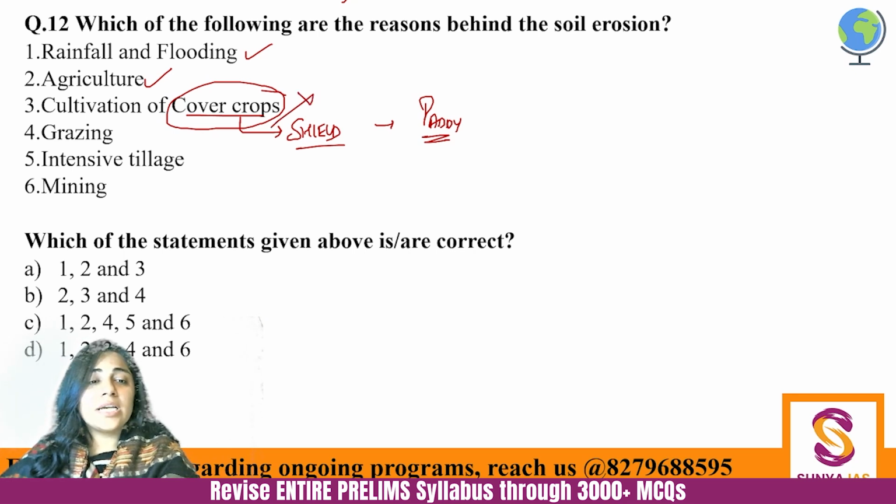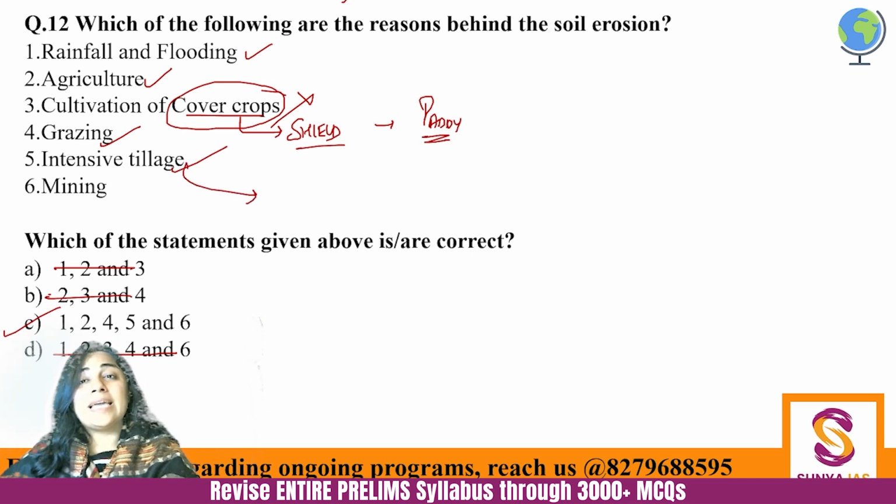So third jahan jahan hai usko eliminate karo. A, B and D would be eliminated. You would automatically come at the correct answer. But anyway, you just read it. Grazing will of course lead to soil erosion. If overgrazing is done, the grasses will be gone, the shrubs will be gone, so the soil will be impacted.